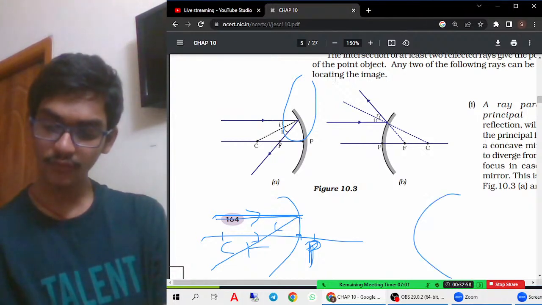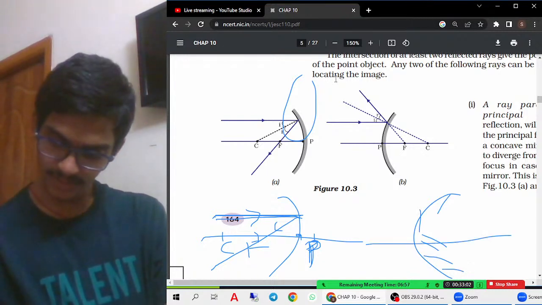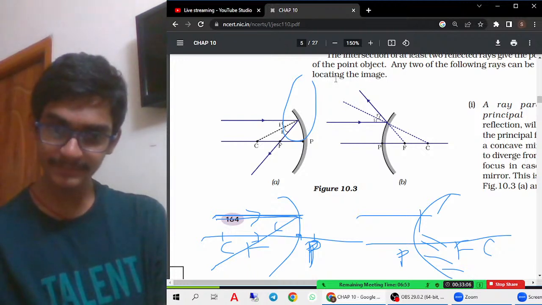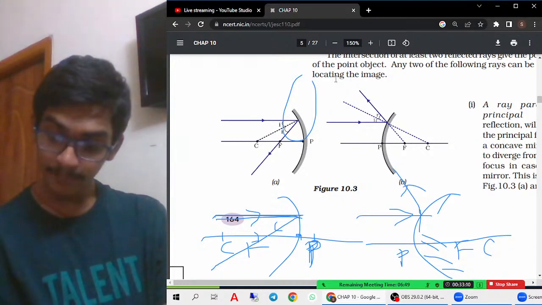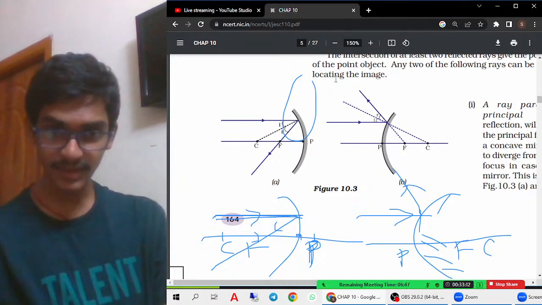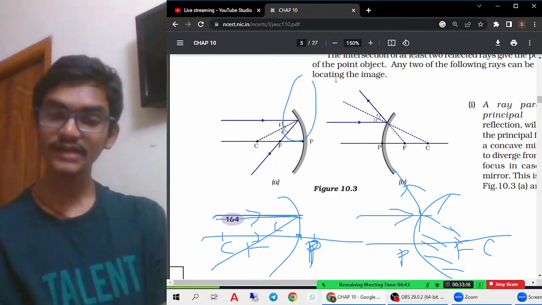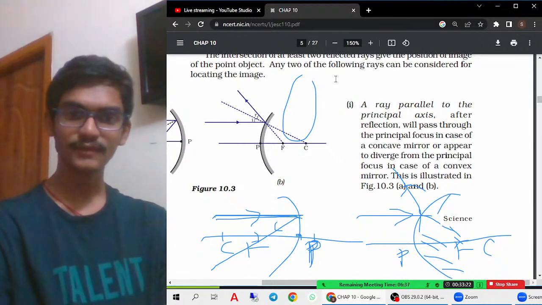For the convex mirror, a light ray which is traveling parallel to the principal axis, after striking the mirror, will appear to meet at focus. That you must remember. It will appear to diverge from the principal focus.